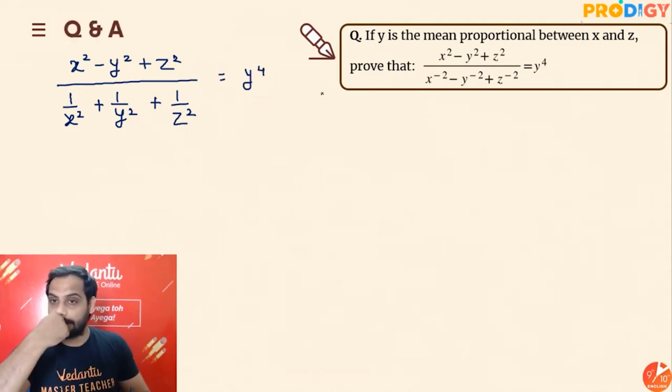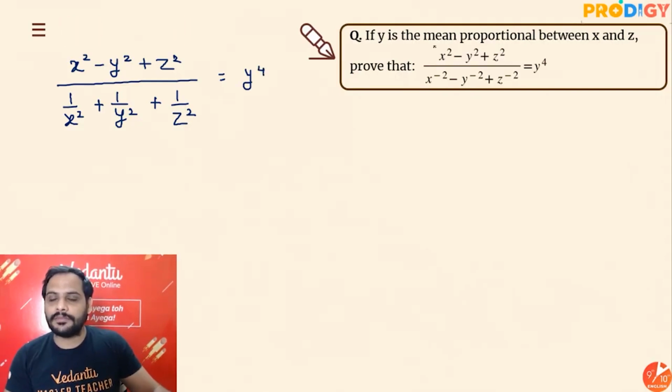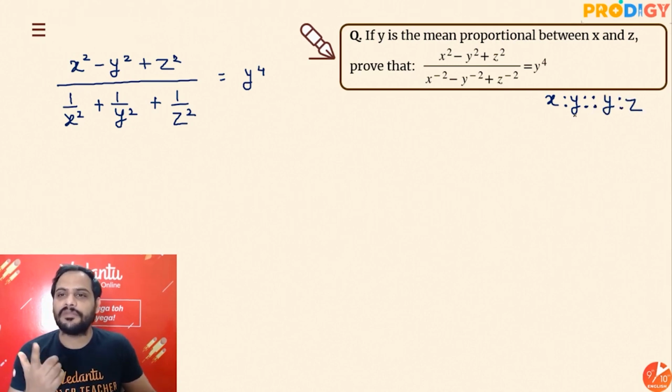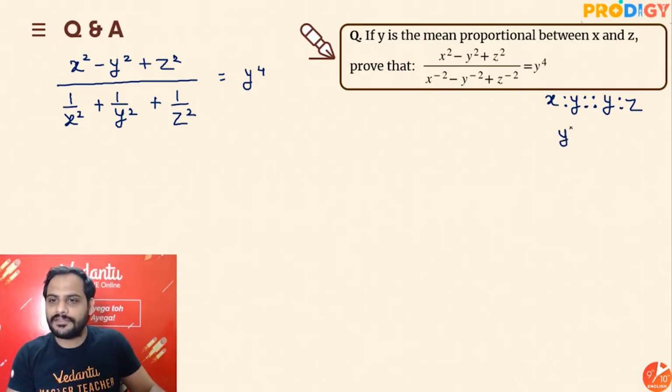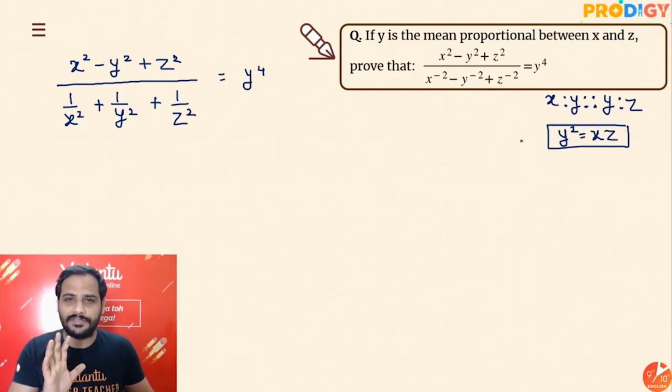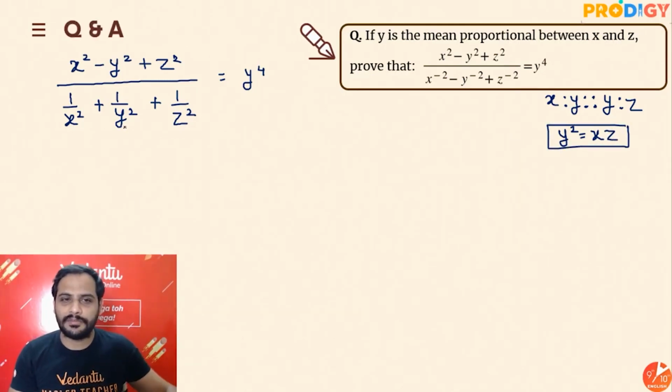Now I have told you beta, since y is the mean proportion, it is given that x is to y is proportional to y is to z. In a continued proportion, this middle quantity is called mean proportion, this z is called third proportion. So I can clearly say y square is equal to xz. And whenever mean proportion is coming, beta, this y square equal to xz, continued proportion, this must be used.